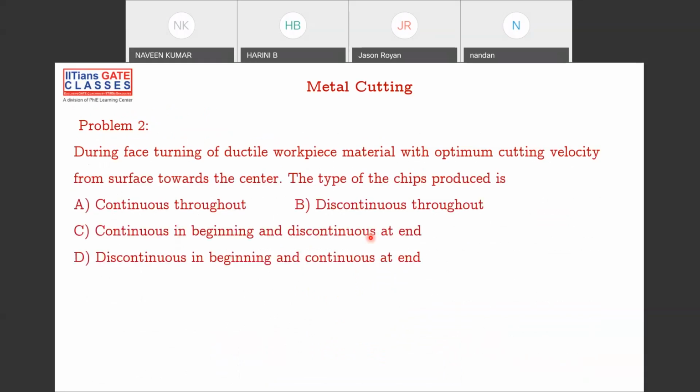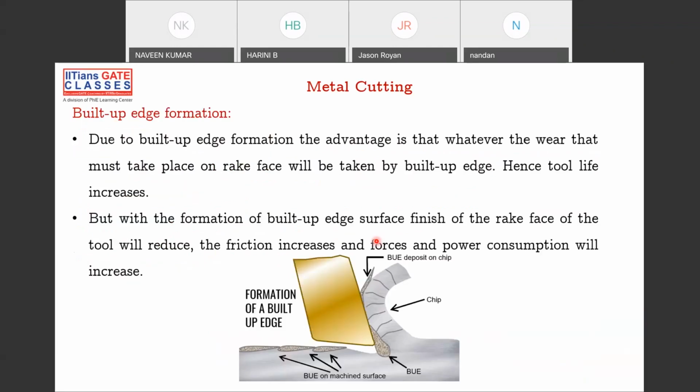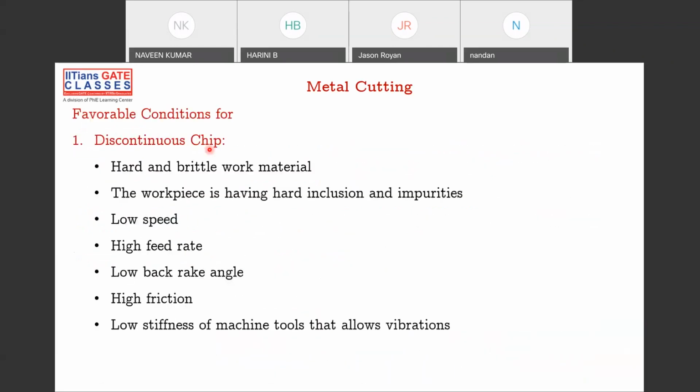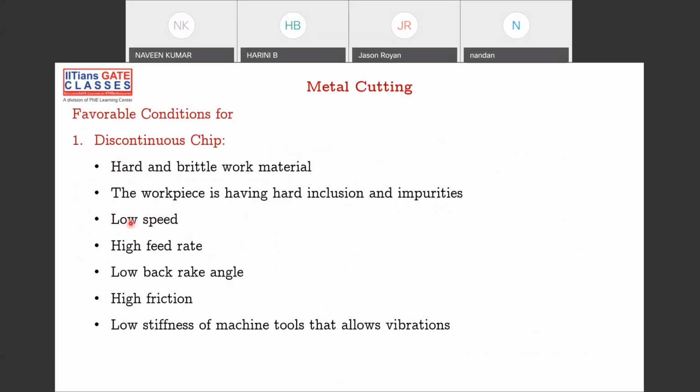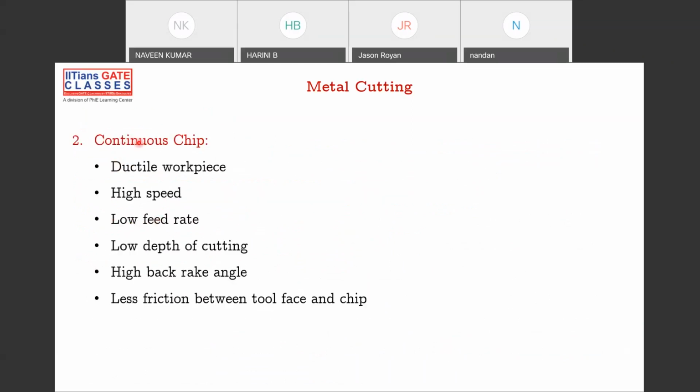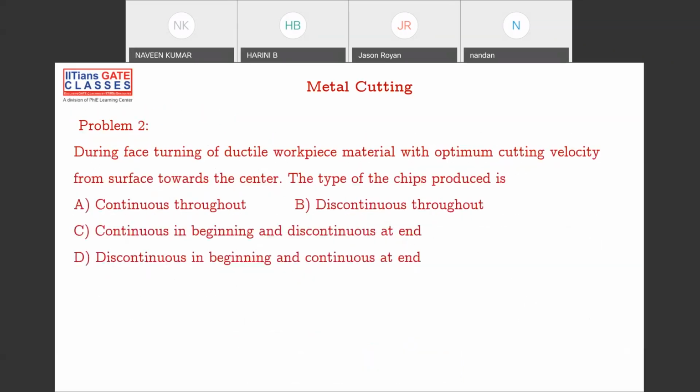Can you try to solve this problem? Okay, I'll tell you: for a discontinuous chip, low speed is required. Please remember, for a discontinuous chip, low speed is required; for a continuous chip, high speed is required. This is the important point for this question. Please try to solve it.